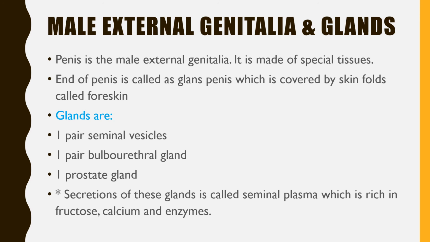When we talk of glands, three types of glands are there: the seminal vesicle, the bulbourethral gland, and the prostate gland. There is one pair of seminal vesicles, one pair of bulbourethral glands, and a single prostate gland. The other two glands are in pairs, but the prostate gland is only one. The secretion from these three types of glands is called the seminal plasma, and this seminal plasma is rich in fructose, calcium, and enzymes.